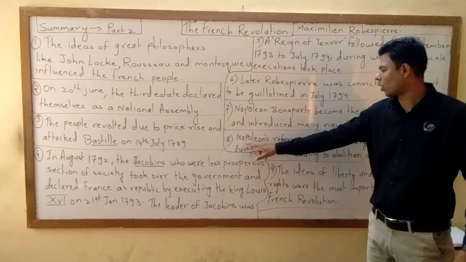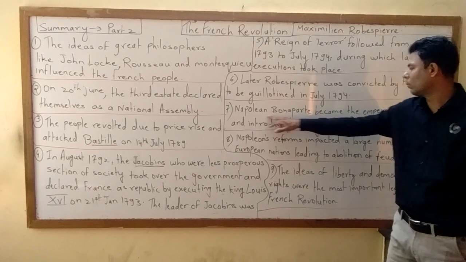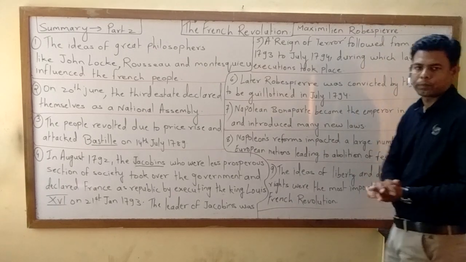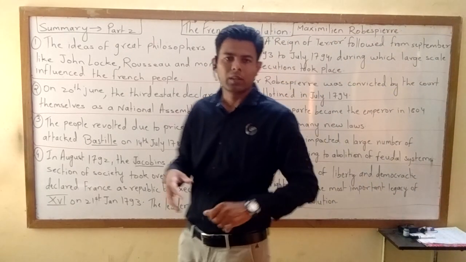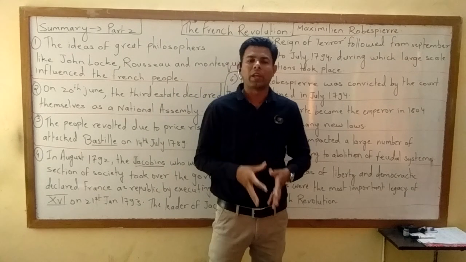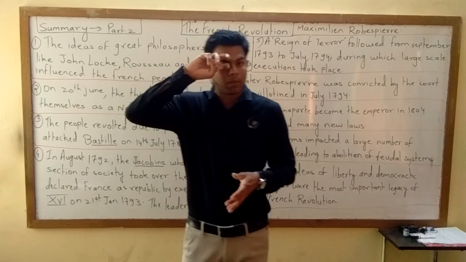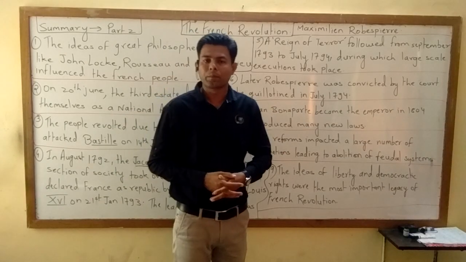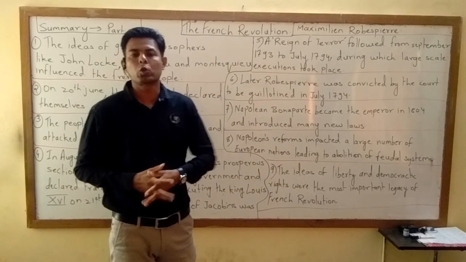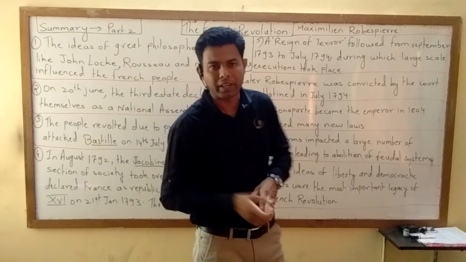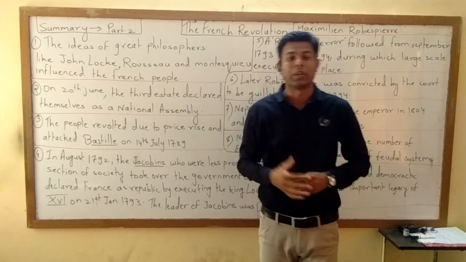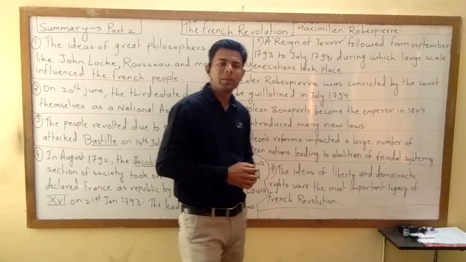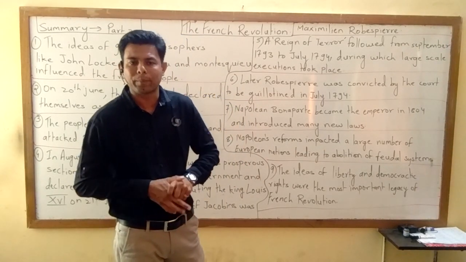Then, after Maximilian Robespierre, Napoleon Bonaparte became the emperor in 1804 and introduced many new laws. After Robespierre, the power went into the hands of Napoleon Bonaparte. You must have heard the name of Napoleon Bonaparte. He became the emperor in 1804 and he introduced many new laws in France. He tried to bring France to a height of glory. Are you understanding? Robespierre was guillotined. After that, Napoleon Bonaparte became the emperor.